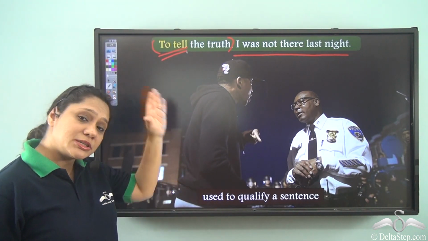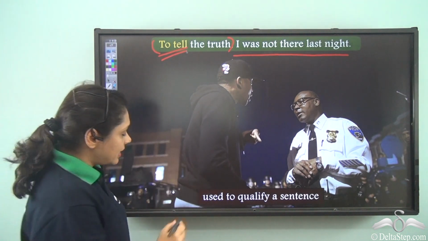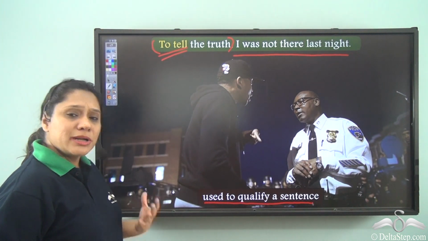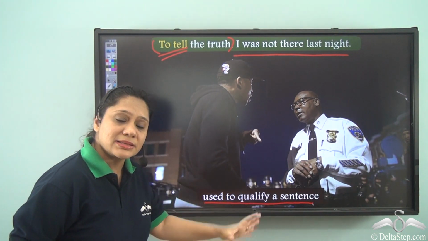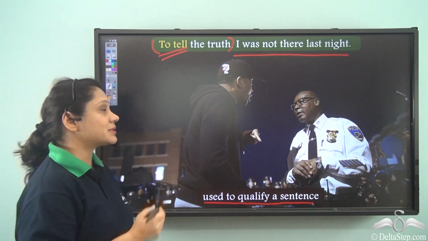having the infinitive "to tell," and here we see that infinitives can be used to qualify a sentence. So, what do we mean by qualifying a sentence? It just gives more information about a particular sentence.